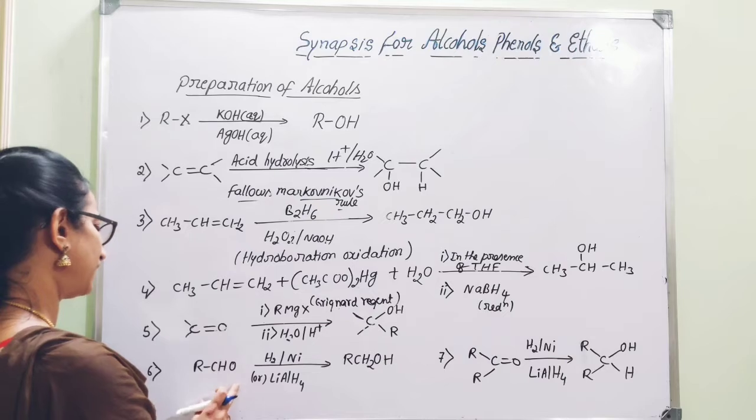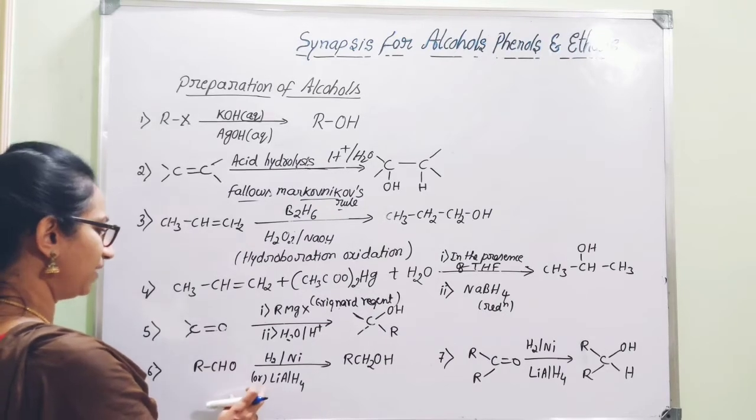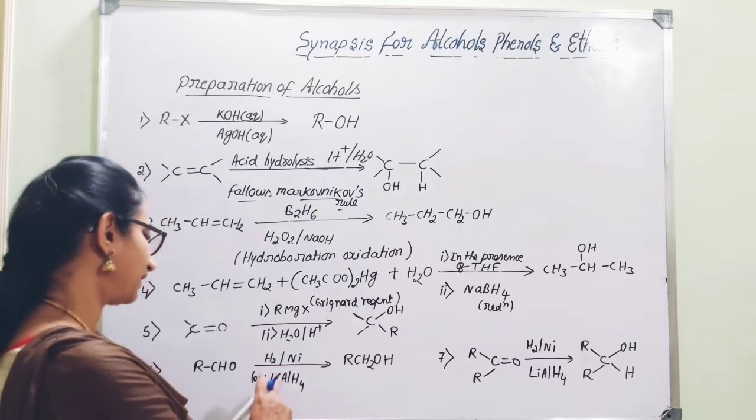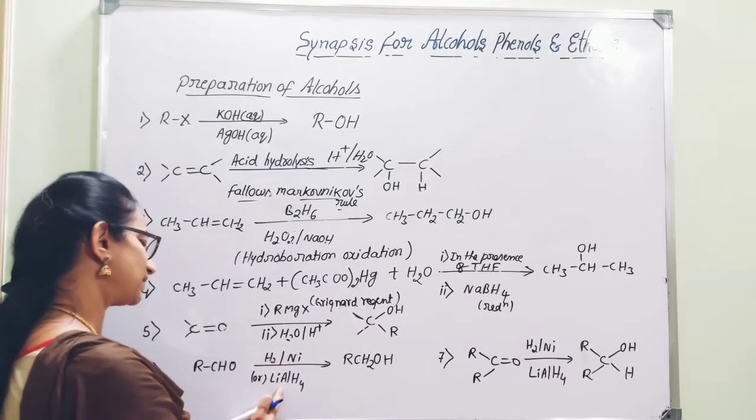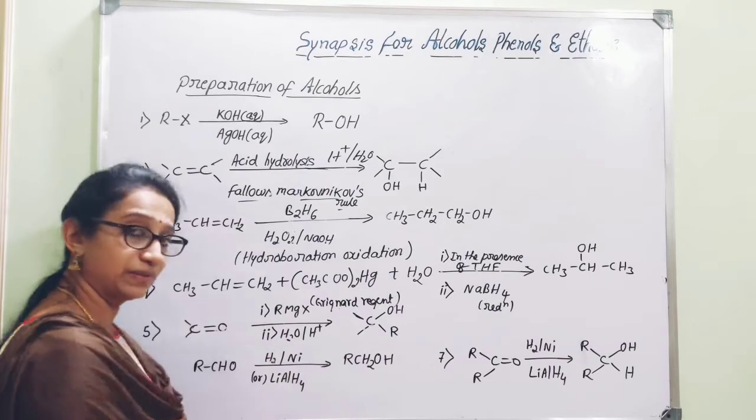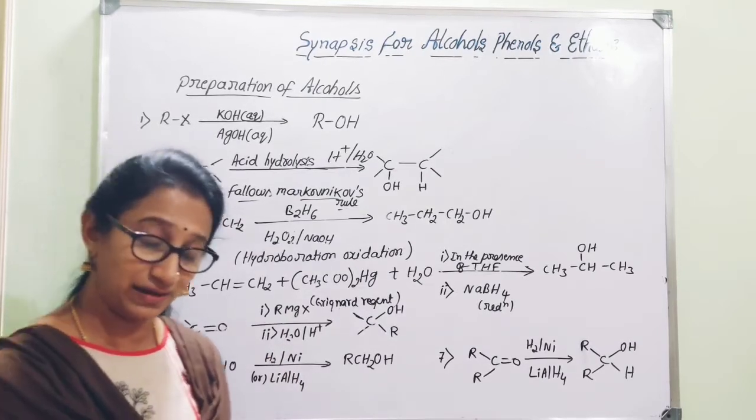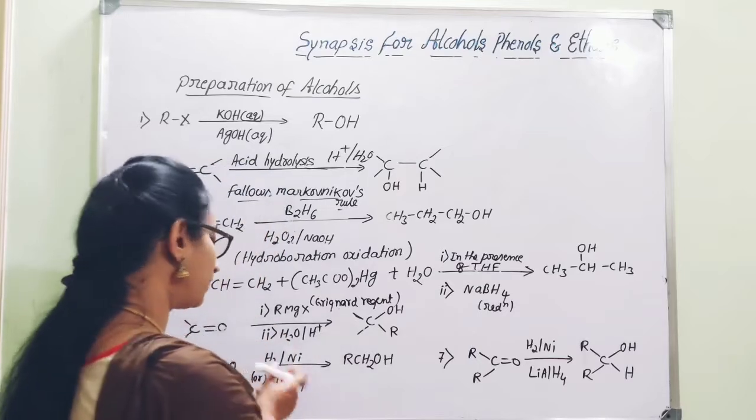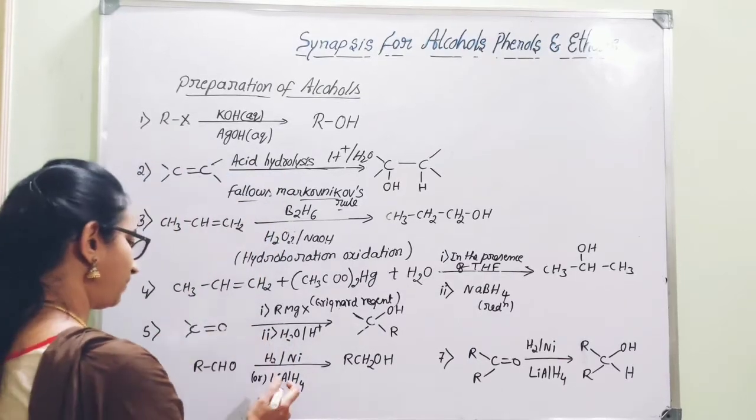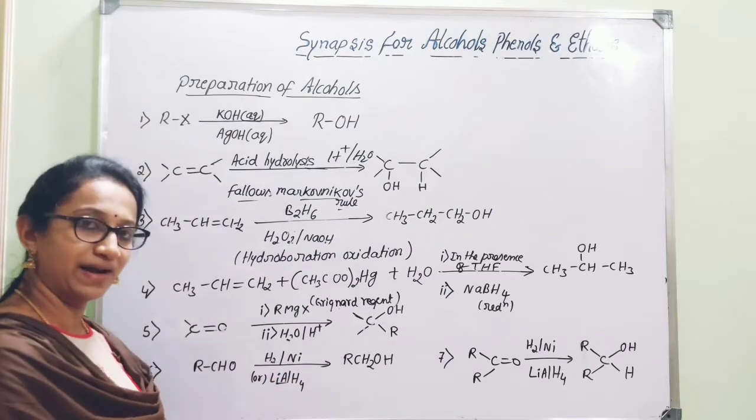Then, starting from aldehydes, RCHO, the aldehydes are subjected to a reduction process. One is catalytic hydrogenation, or in the presence of reducing agents like, importantly, lithium aluminum hydride. Other than lithium aluminum hydride, you can even use sodium borohydride or sodium in the presence of ethanol. So the very important reagent here is lithium aluminum hydride.